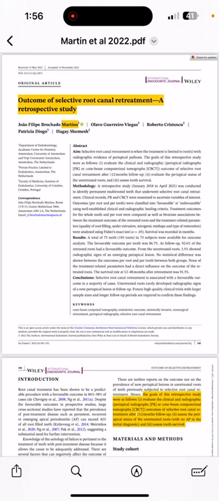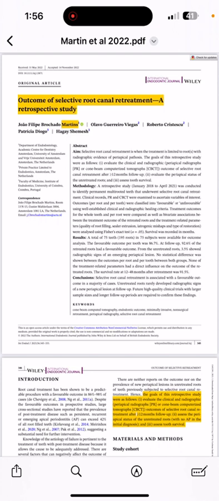2022. The goal of this retrospective study was to evaluate the clinical and radiographic (periapical radiograph or CBCT) outcome of selective root canal retreatment after a 12-month follow-up, and also to evaluate the assessed periapical status of untreated roots with no apical periodontitis in the initial diagnosis, and finally to assess tooth survival.